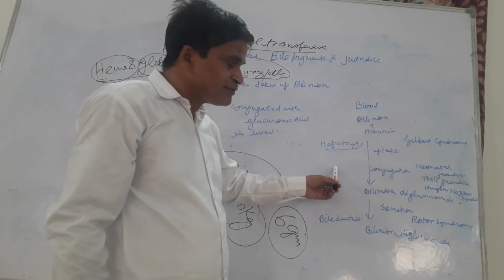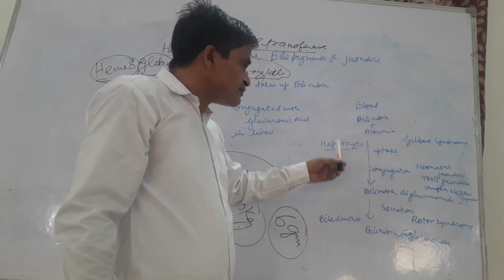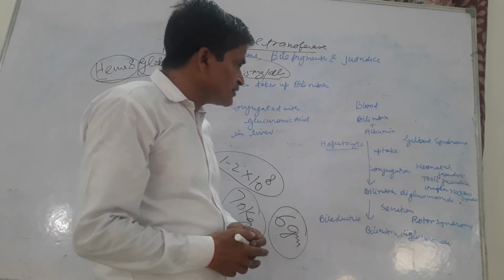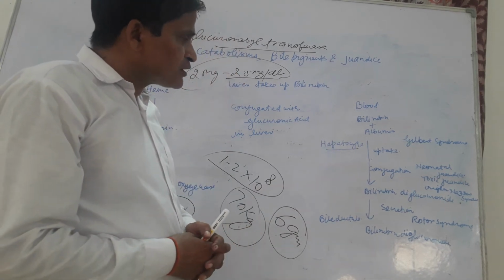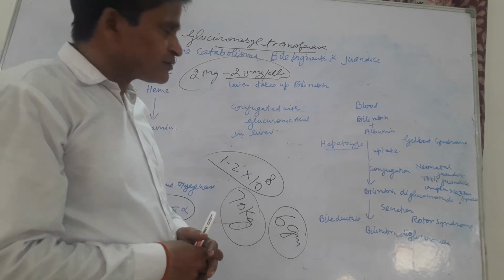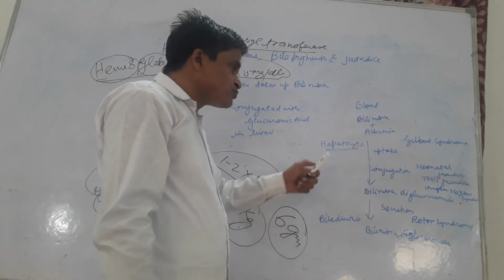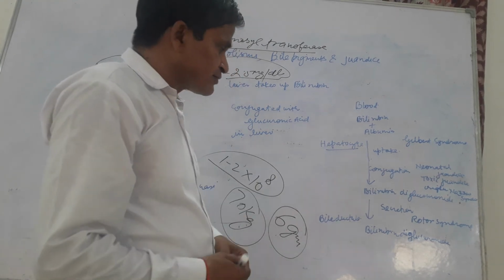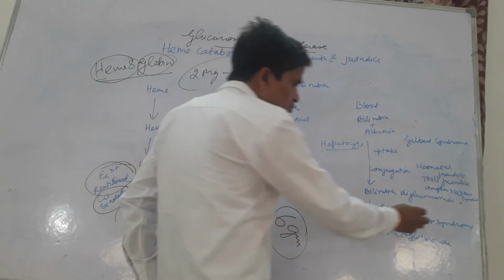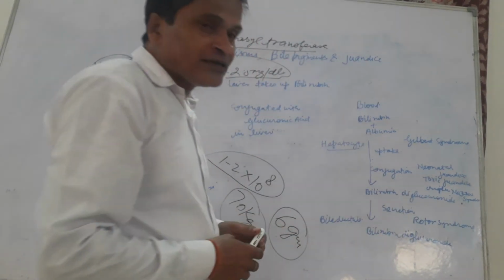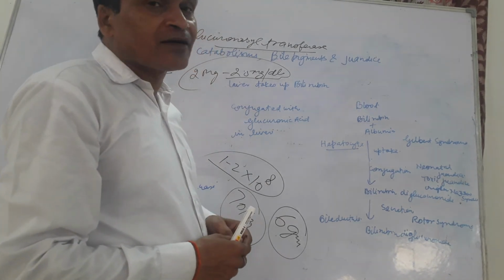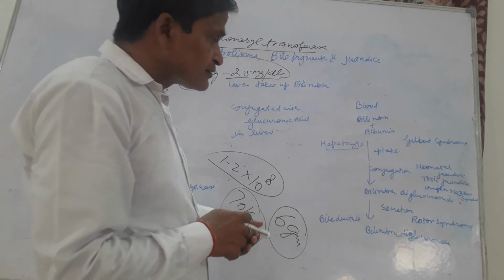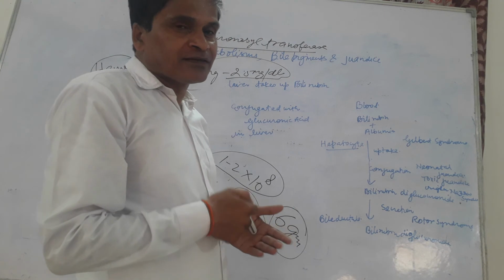But if the liver has some problems, hepatitis or other diseases which affect the normal activity of the liver, then the conjugation process becomes checked and the unconjugated, non-conjugated bilirubin is elevated in the blood. Some diseases, such as Rotor syndrome, are associated with obstruction in the bile duct. So if the bile duct is obstructed, then conjugated bile is observed in the blood.